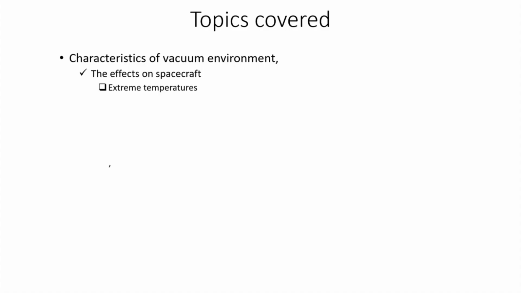When the full sun load is there, the spacecrafts can acquire a temperature of even more than 100 degrees centigrade, and whenever there is no sunlight, that is when the spacecraft is shadowed by earth or it is in eclipse, then it can go to a temperature of even minus 100 or below. So, this gives a challenge to the spacecraft designer to design an effective thermal control system, because in vacuum the mechanism of heat transfer is limited to radiation and conduction.